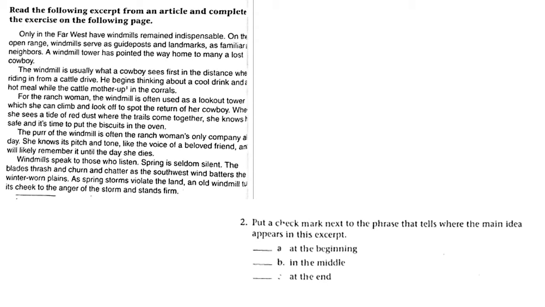Question 2. Put a check mark next to the phrase that tells where the main idea appears in this excerpt. Well, the main idea appears in the very first sentence. Windmills have remained indispensable in the West. So the correct answer is going to be A, at the beginning.